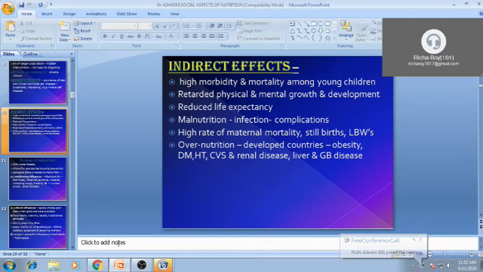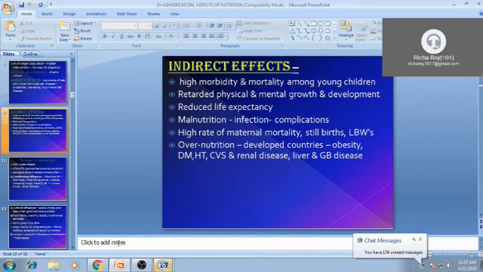So, the indirect effect of nutrition, that social aspect. Regarding nutrition, there is the highest morbidity and mortality among young children, especially under 5 children, physical and mental growth retardation, reduced life expectancy.